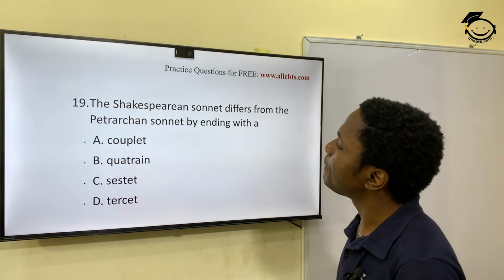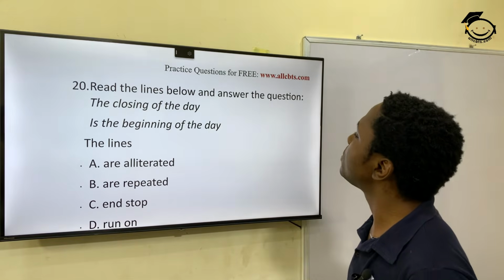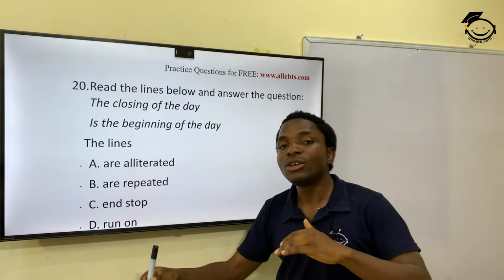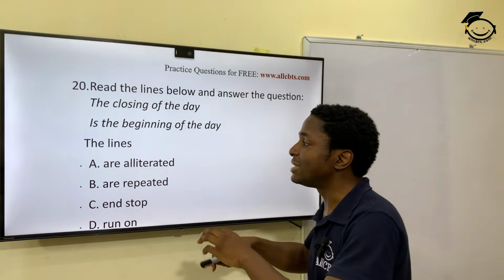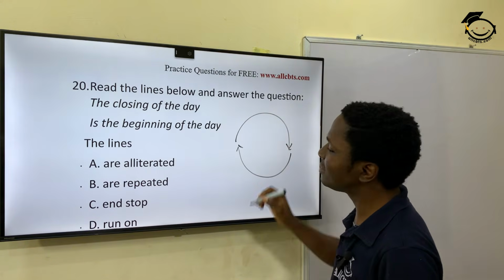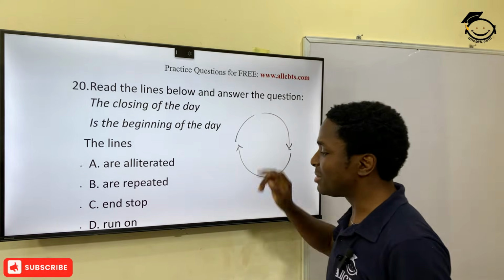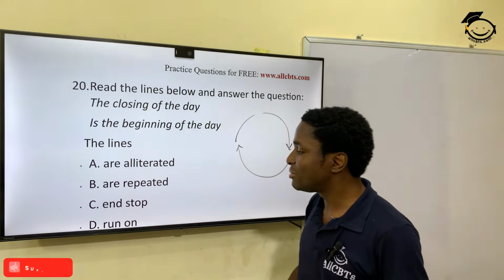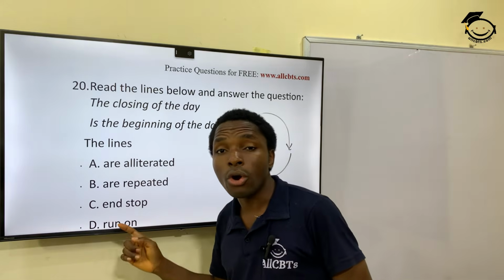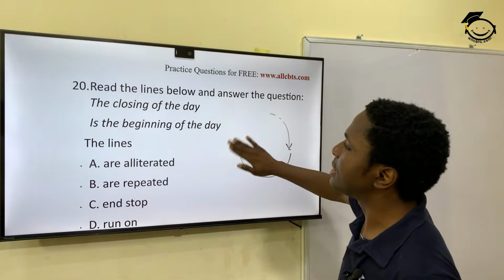And then question 20. Read the lines below and answer the question. The closing of the day is the beginning of the day. It's like when you see something like this, then you see something like this. So the closing of the day is the beginning of the day. What does this mean? Is it alliteration? No. Repeated? Well, it's a little bit repeated, but there is a term for it, and that term is run-on. It continues to go on. So that is that.